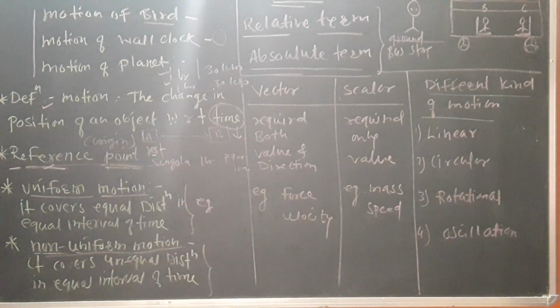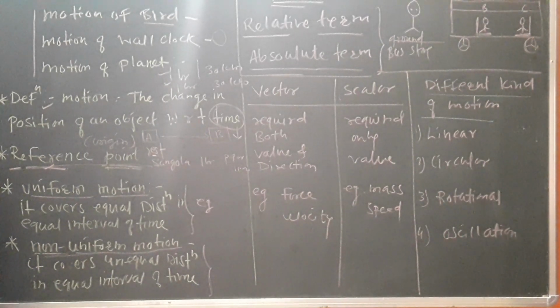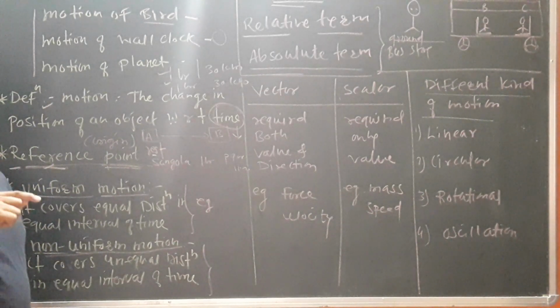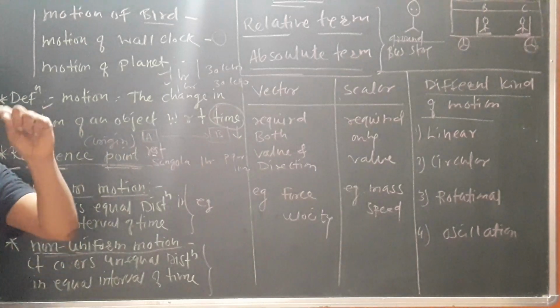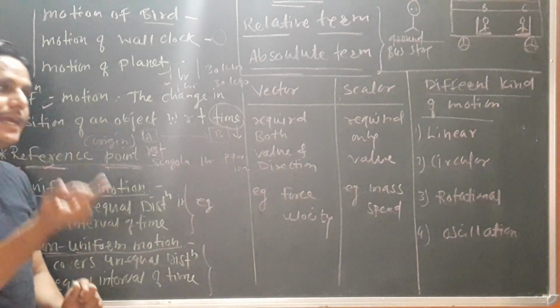As in the case of a 2-hour journey, suppose I cover 60 kilometers, with 30 kilometers in the first hour and 30 kilometers in the second hour. So I can say that my motion is uniform. But suppose out of 60 kilometers, I complete 40 kilometers in the first hour and the remaining 20 kilometers in the second hour.